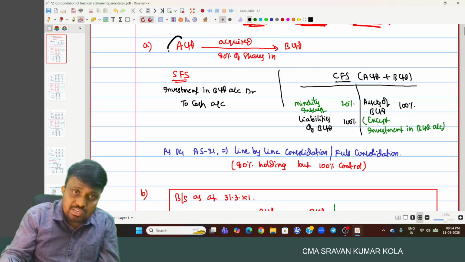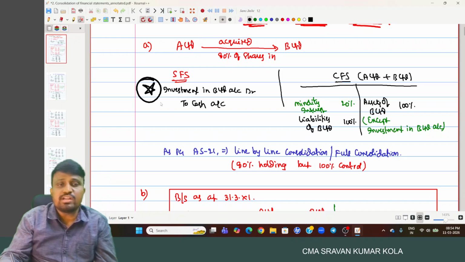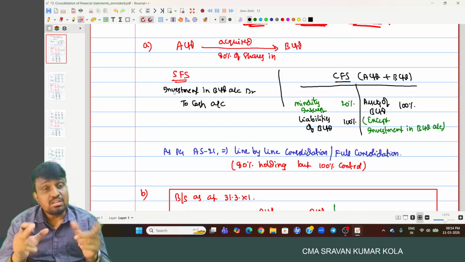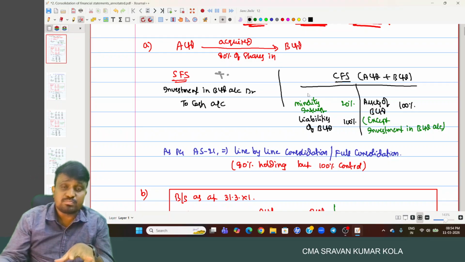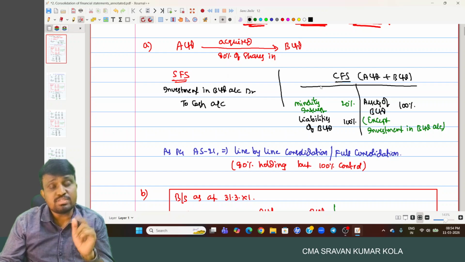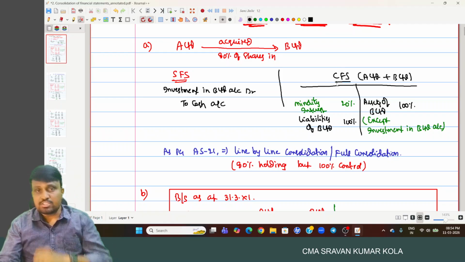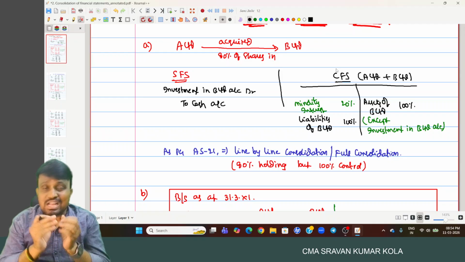And coming to A Limited, already we discussed in separate financial statements what was the entry to be recorded: Investment in B Limited account debited to cash or bank account. But as per Section 129, along with the separate financial statements, one more financial statement is required to be prepared by the holding company, which is nothing but what? Consolidated financial statement.